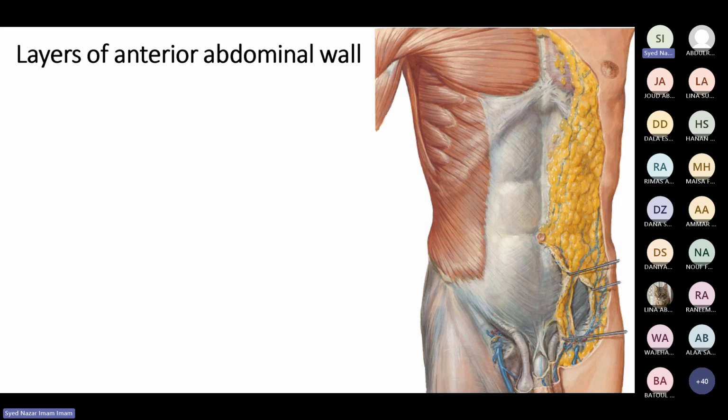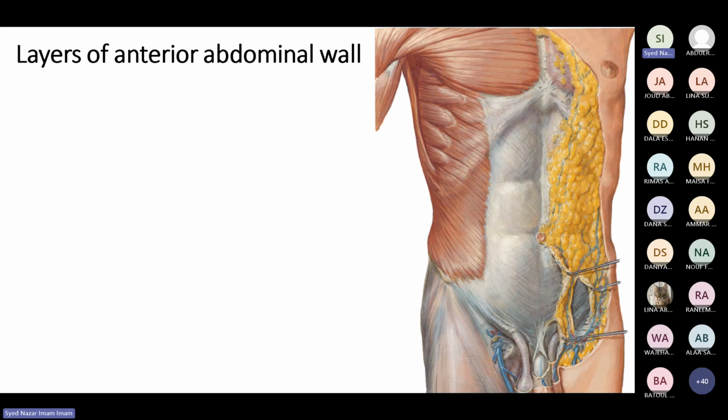Okay. So now we have seen the different regions of the abdomen, and now we are going to see what are the layers of the anterolateral or anterior abdominal wall. Layers of the anterior abdominal wall. Why is it important to know about the layers of the abdominal wall? As a surgeon, most of you want to be a surgeon, and in surgery, most of you want to be a general surgeon or gastroenterologist.